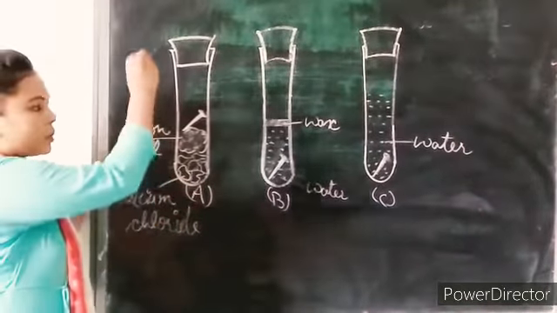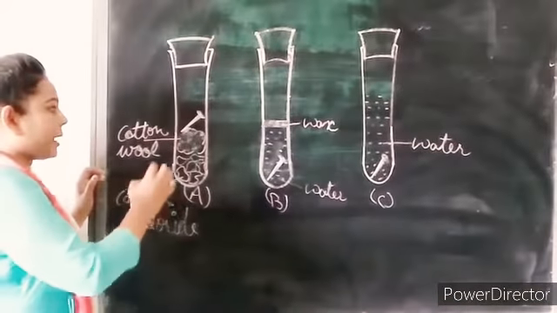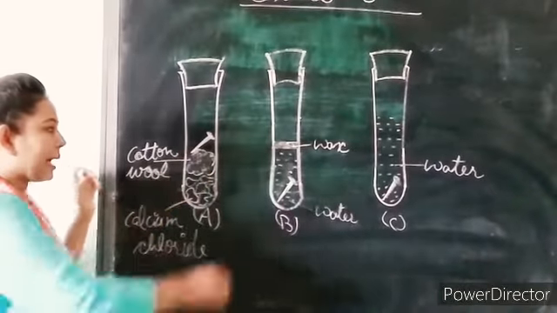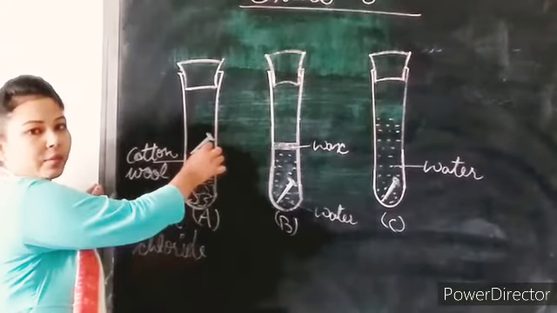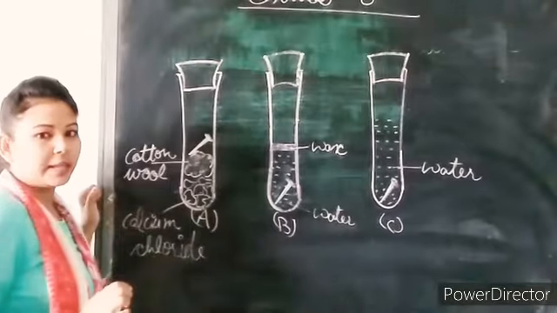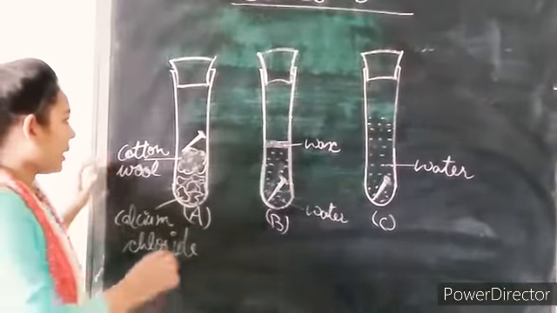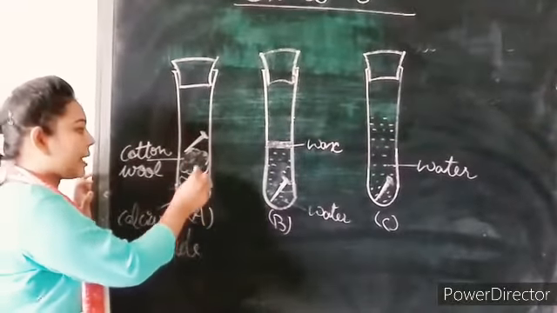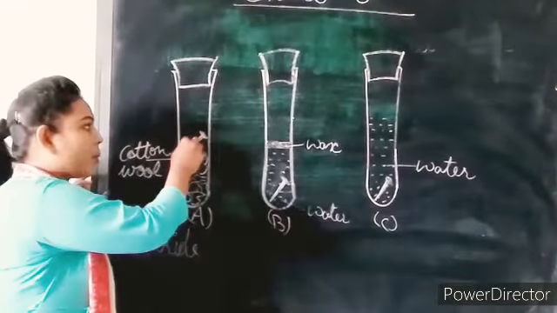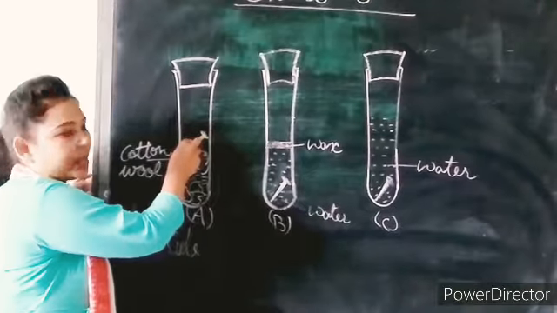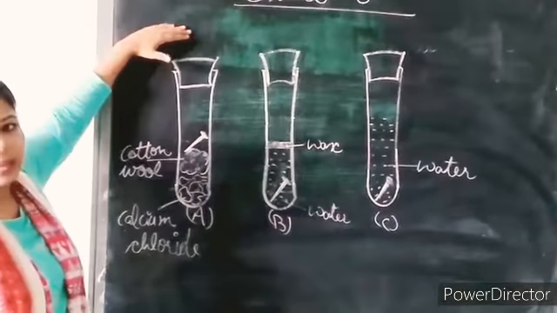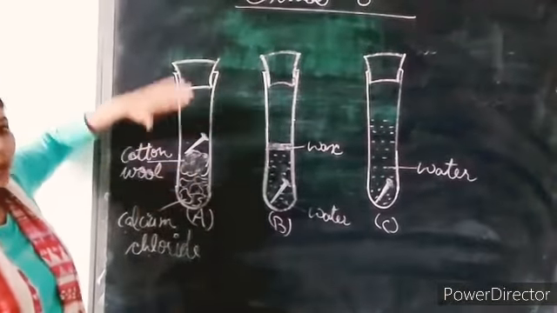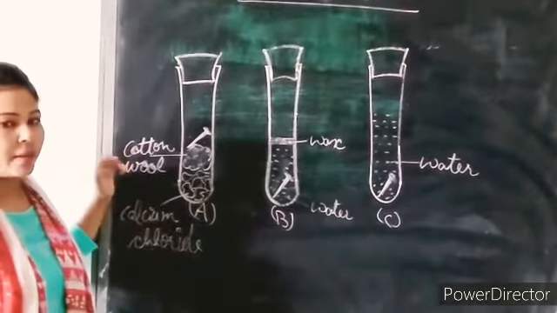We put some calcium chloride in, then add cotton wool, and above the cotton wool we have an iron nail. Then we plug it with a cork. So this is all about test tube A.